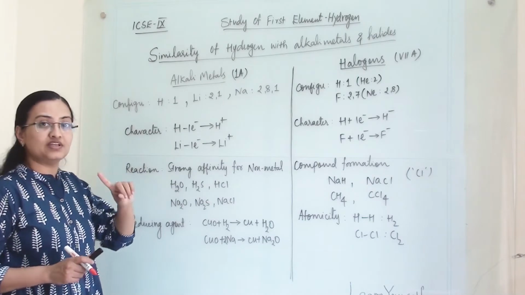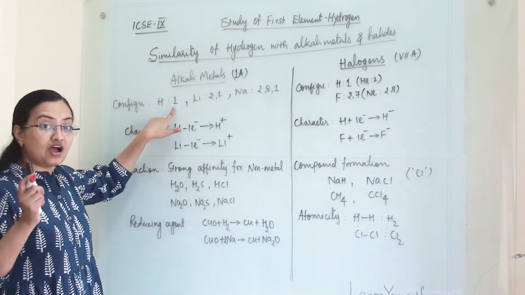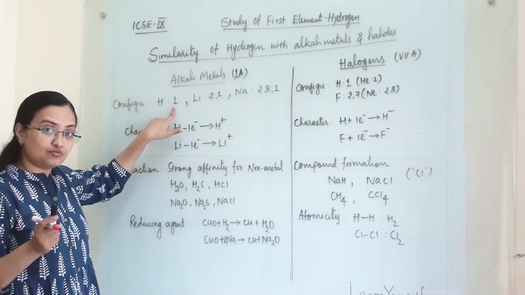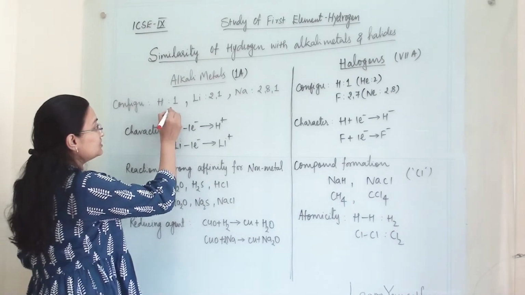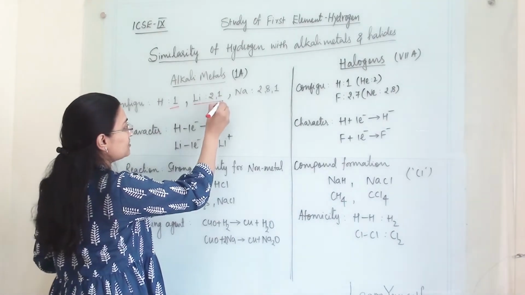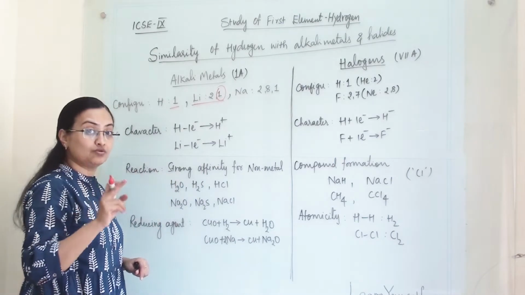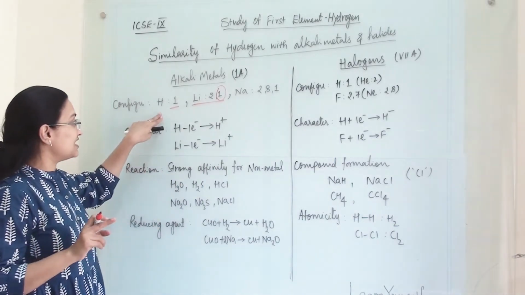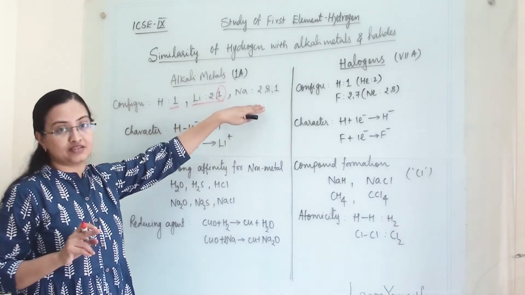Hydrogen has one electron in its orbital. So it has only one shell, the outermost shell, and it has only one electron. This is similar to lithium, because lithium also has one electron in its outermost shell. So we can say it has the same valence electron as lithium and sodium.